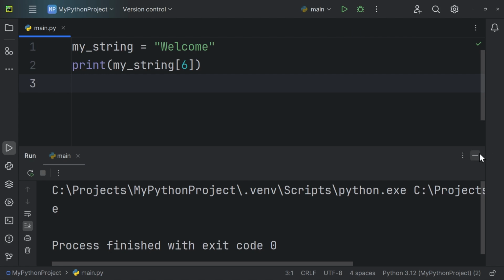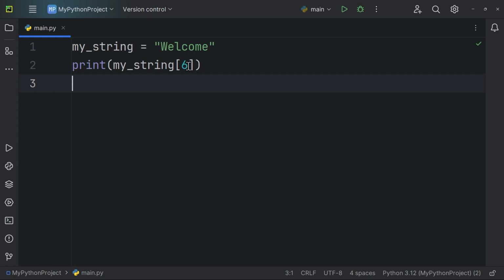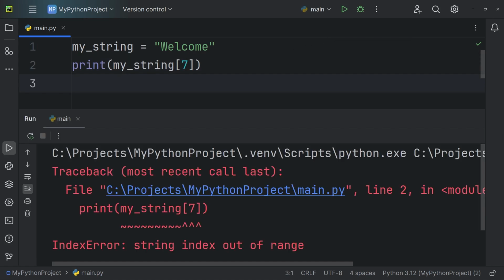Let's see what happens if we try to access a character beyond the end of the string. If we try to access position 7, we'll get an index error, string index out of range error. This happens because we're trying to access a position that doesn't exist in the string. Strings have a limited number of characters, and attempting to access beyond that range results in an error.